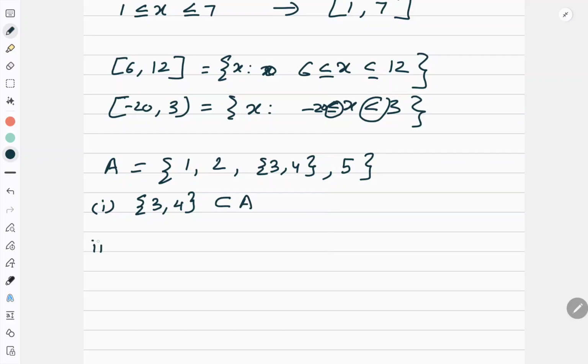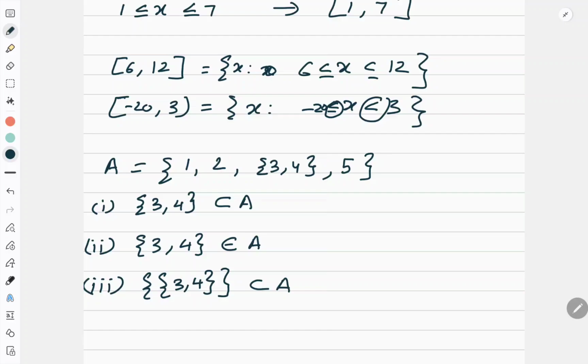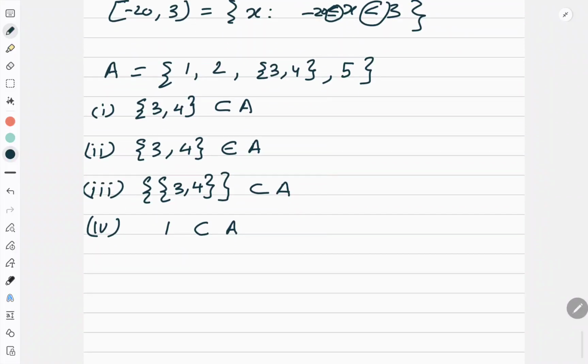Second, {3, 4} is an element of A. Third, {3, 4} is a subset of A. Fourth, 1 is a subset of A. Fifth, 1 belongs to A. Sixth, {1, 2, 5} is a subset of A. You answer in your notebook and then we will check.